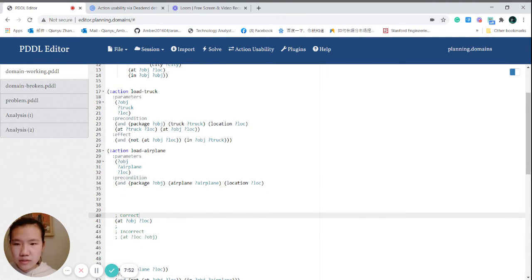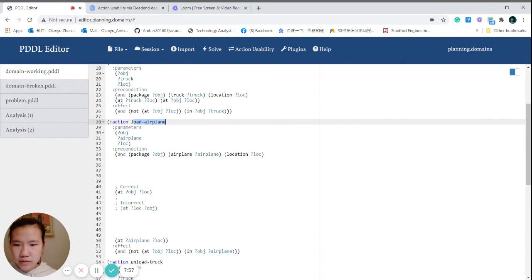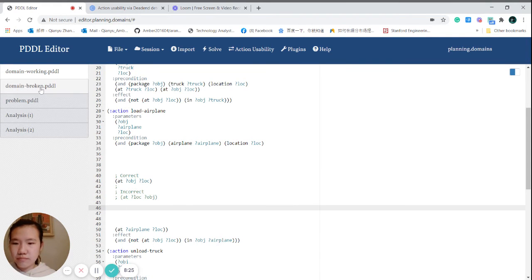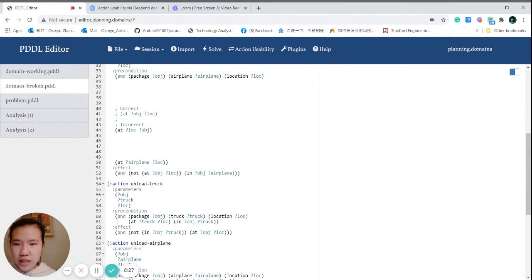So here, the load airplane, right here. It switches the position of the object parameter with the location parameter. And here is the incorrect one. Let's just run it.